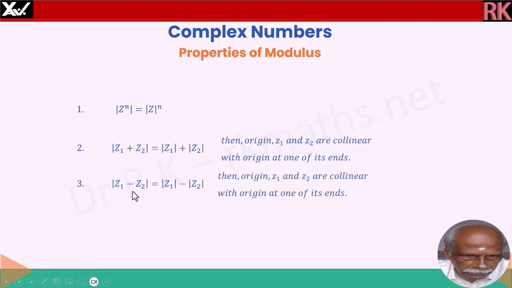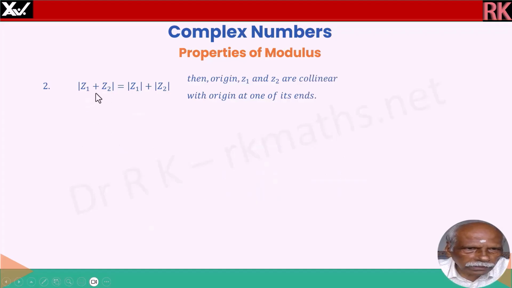Similarly, this also is valid. If the modulus of z1 minus z2 is equal to modulus of z1 minus modulus of z2, then again the origin and the points z1 and z2 are collinear with origin at one of its ends. Right? Because all the 3 points, origin, z1 and z2, are collinear in both the cases, and origin will be one of its ends.